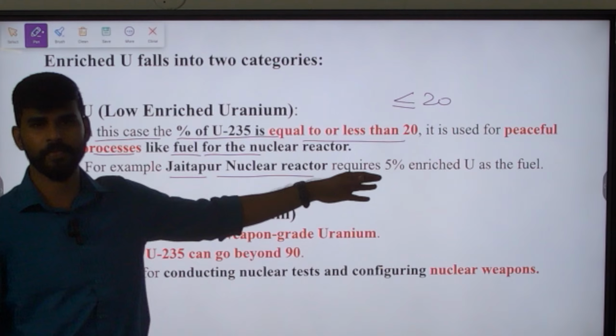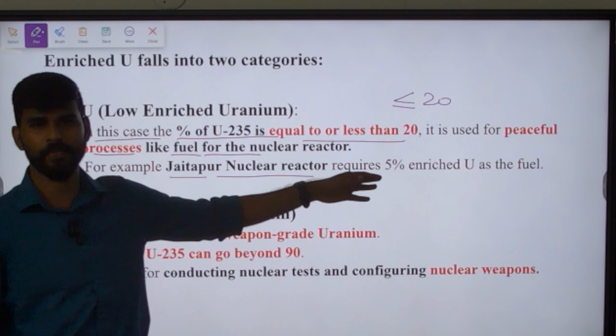Next, you have high enriched uranium, which is also called weapon grade uranium because it is enriched to 90% and above. So the percentage of uranium 235 can go beyond 90%. That is called high enriched uranium, and it is used for conducting nuclear tests and also for configuring nuclear weapons. That is why it is also called weapon grade uranium. A question based on this was asked in the 2023 prelims examination, that we will see.